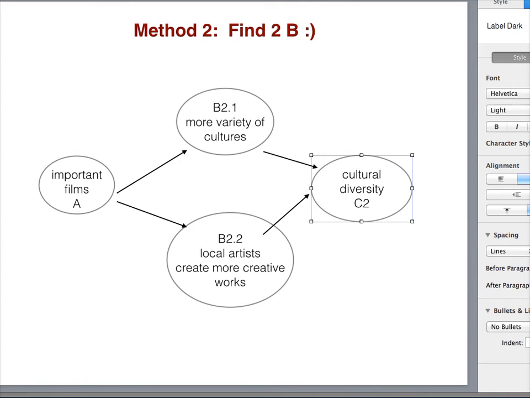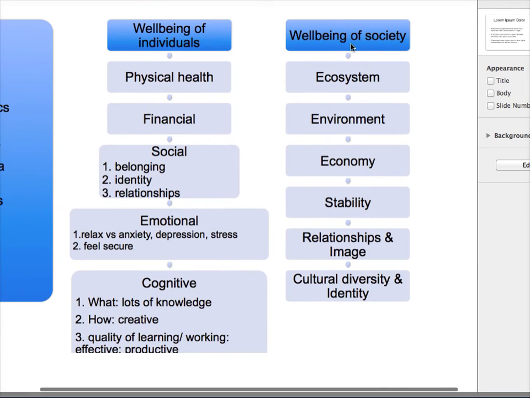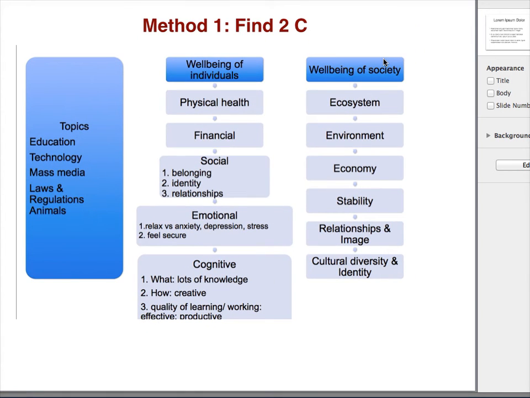Now let's go back. If we have 2C, how can we decide where are the 2 C's? We use this idea map. In this idea map, these gray areas are some small areas that are related to individuals. In this column, these gray areas are smaller areas that are related to the well-being of a society. So this topic asks you to talk about benefits for a country's culture.